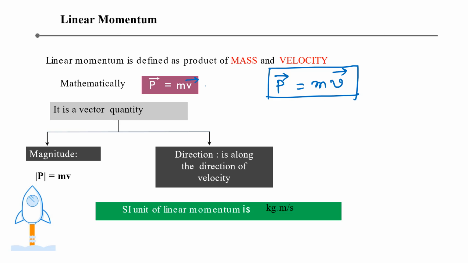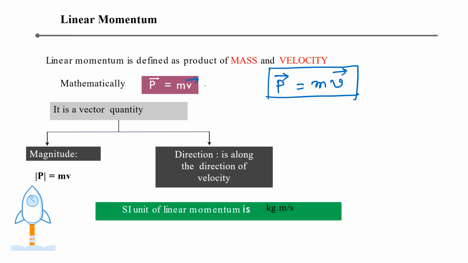So the linear momentum has a magnitude, that is the product of mass and velocity, and it has a direction the same as the direction of the velocity. If the object has velocity in the north direction, then obviously the momentum has its direction in the north, the same direction as the velocity.